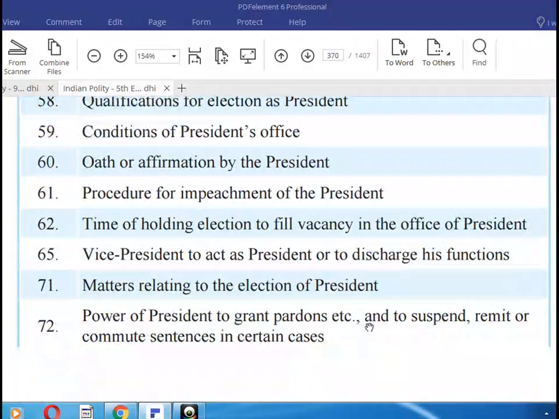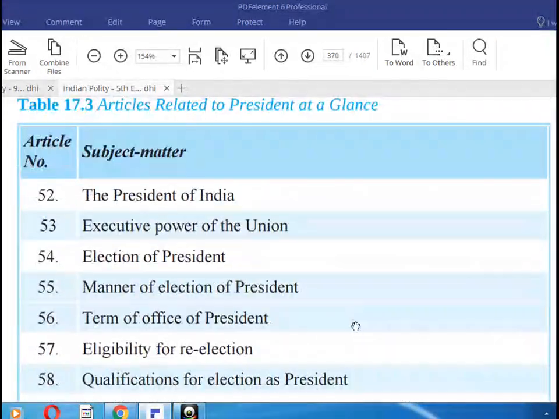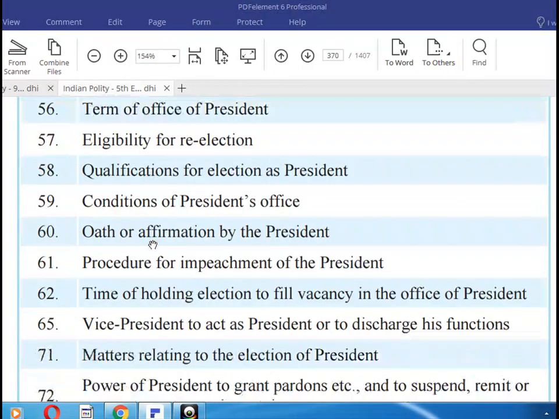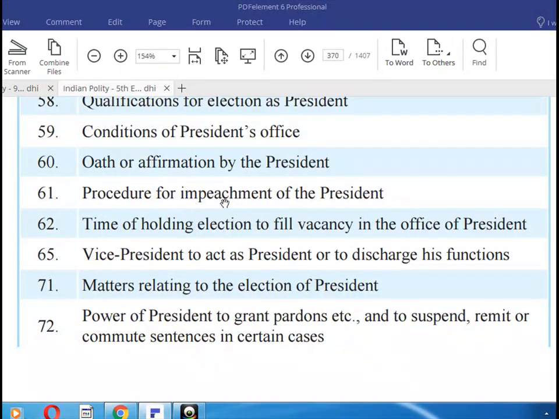So here are the articles related to the President. Article 52, the President of India. 53, executive power of the Union. 54, 55, election of the President and manner of election. 56, term of office of the President. 57, eligibility for re-election. 58, qualifications for election as President. 59, conditions of President's office. 60, oath or affirmation by the President. 61, procedure for impeachment of the President. 62, time of holding election to fill vacancy in the office of President. 65, Vice President to act as President or to discharge his functions.